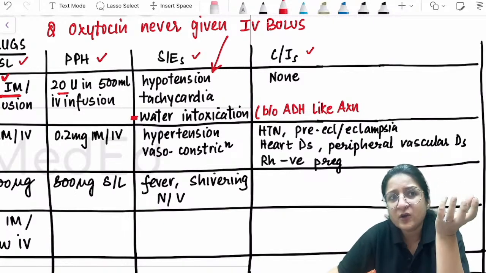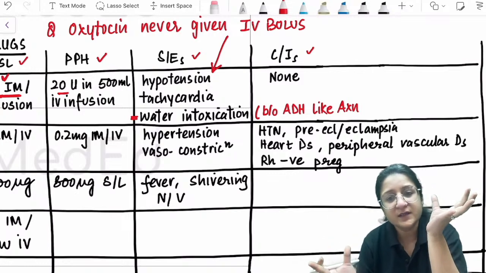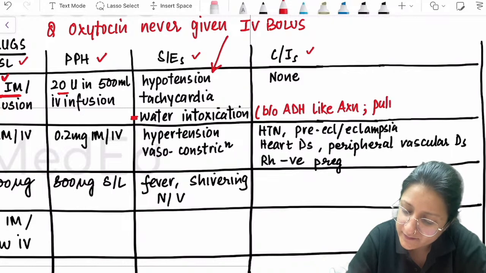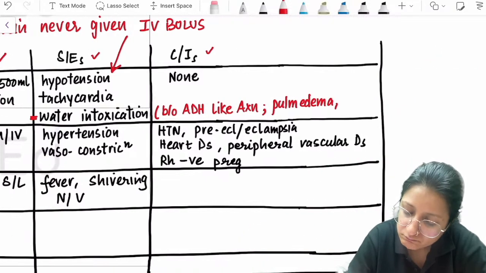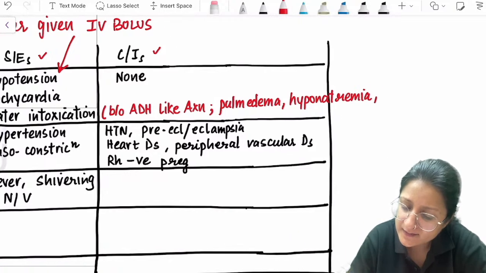So in this water intoxication, what will happen? The tissues will be overloaded with fluid, okay? So she can have fluid overload complications, like pulmonary edema, and electrolyte imbalances like hyponatremia. These are buzzwords, remember that. And sometimes even convulsions can set in if there is cerebral edema.